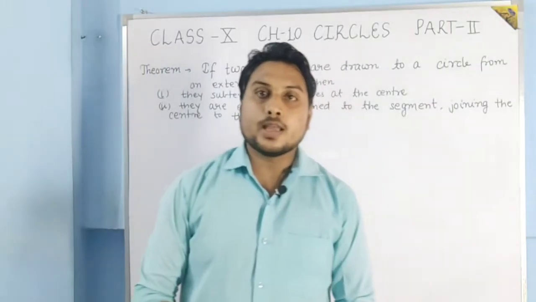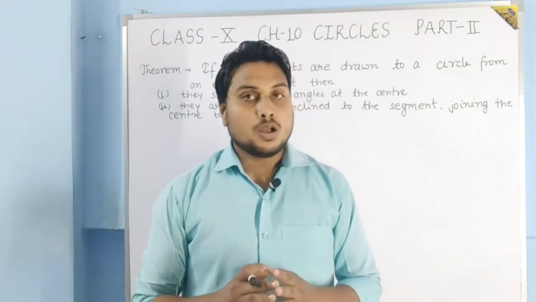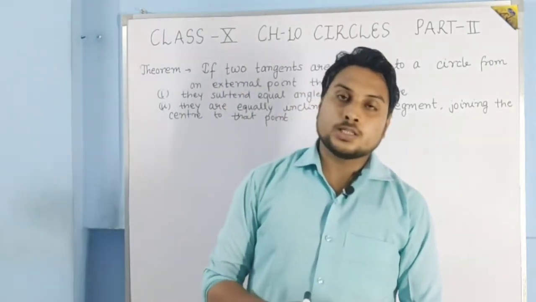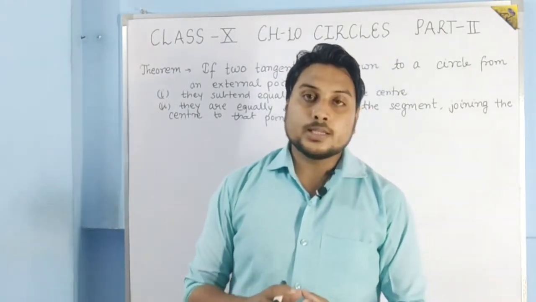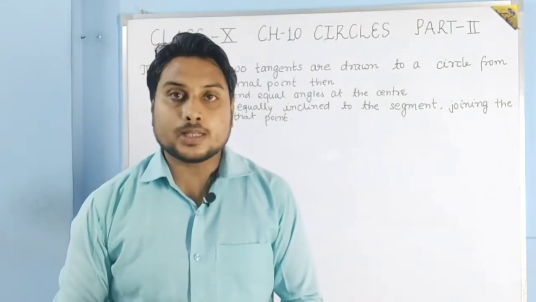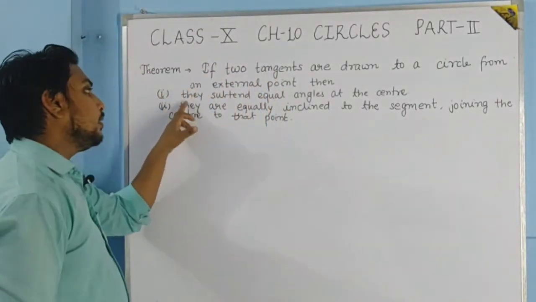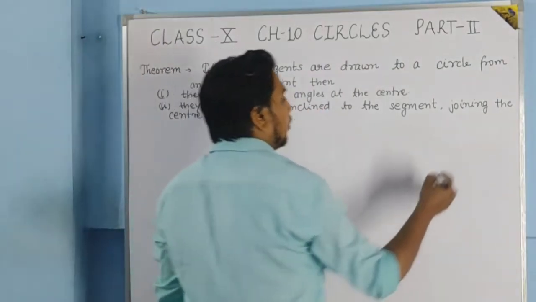So students, as we did the previous theorem, in the same manner we can find some more results when two tangents are drawn to a circle from an external point. Like the first result, that they subtend equal angles at the center. What does it mean?